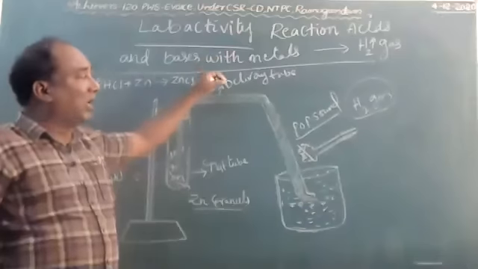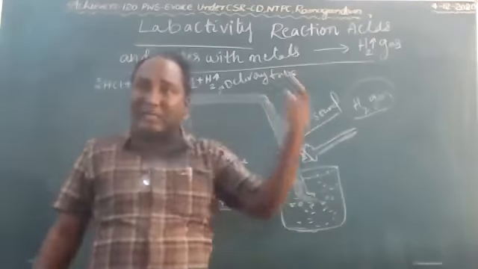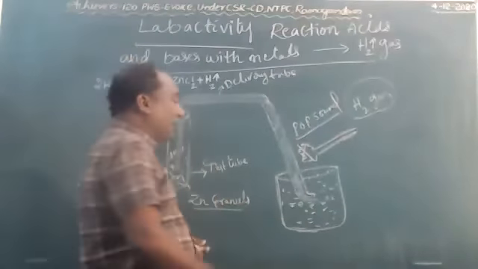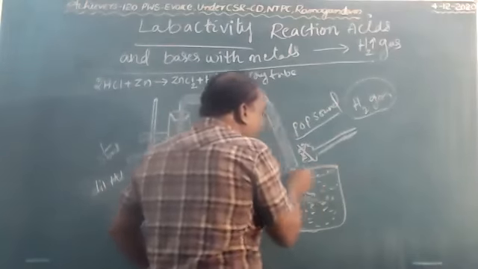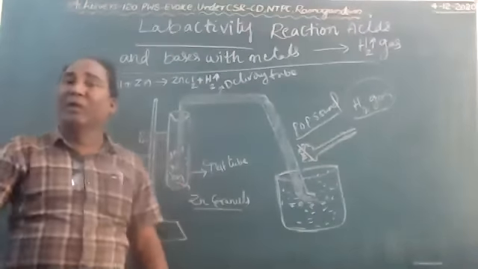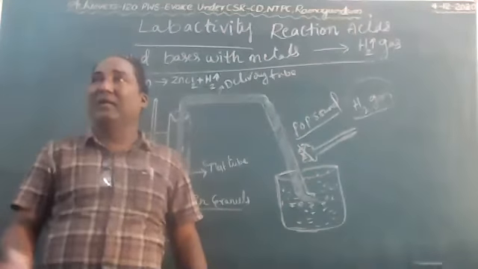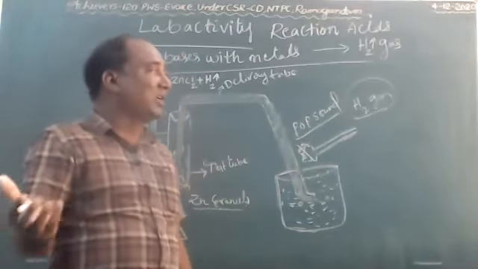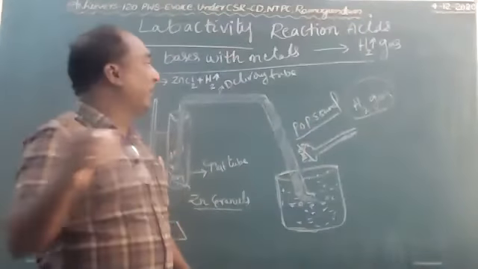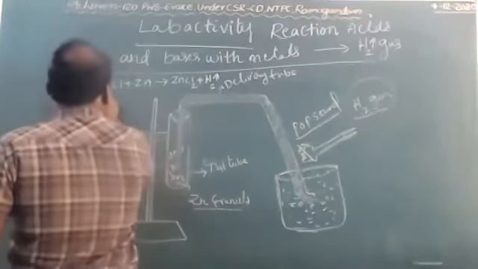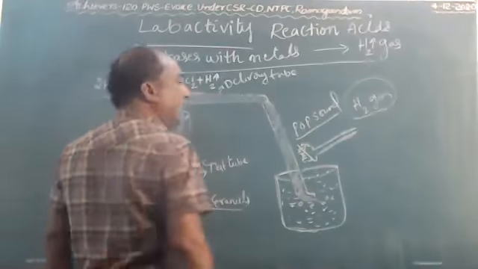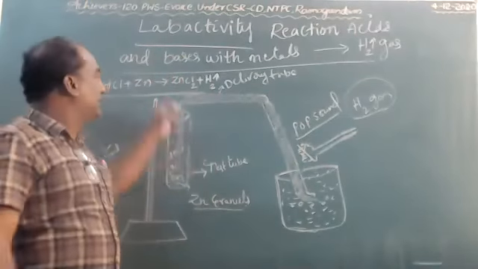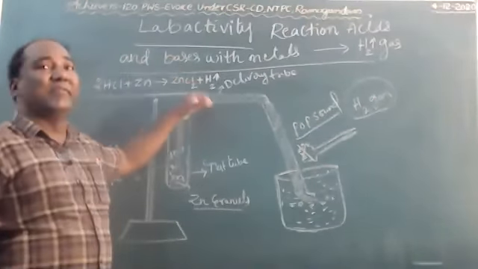You have to write these two questions in your classwork, with the diagram, process, everything: aim, materials required, procedure, observation, and conclusion. Every conclusion should be with the equation, children.